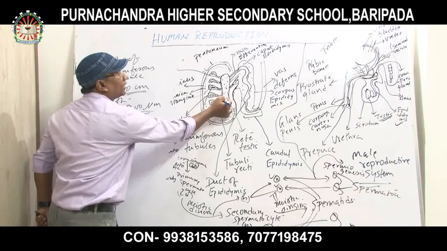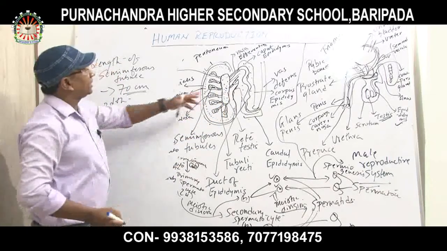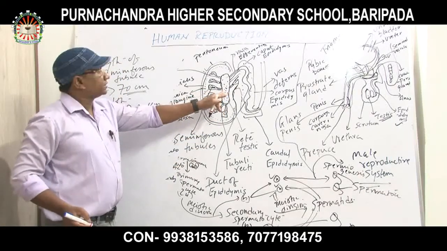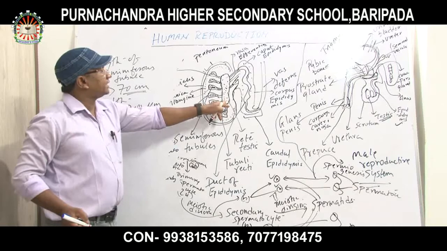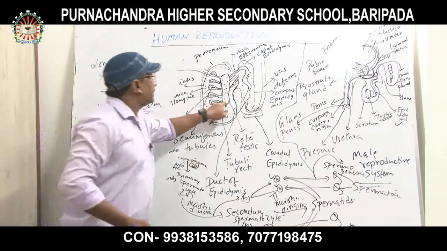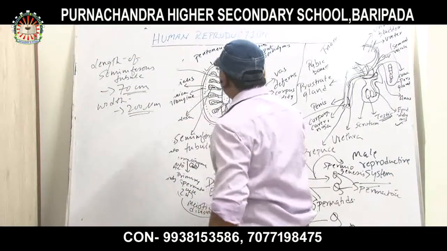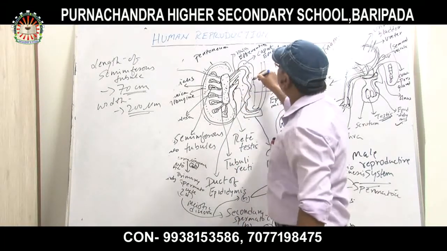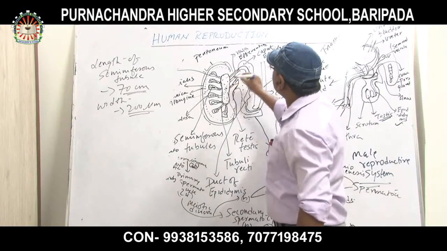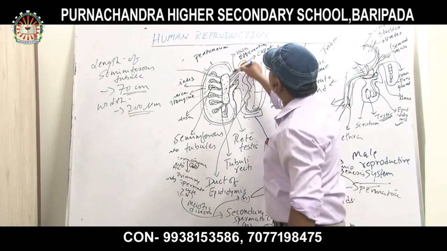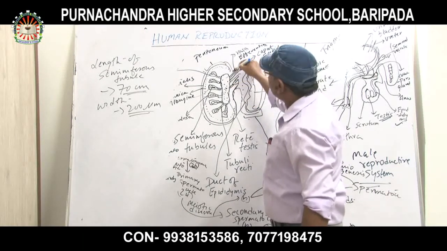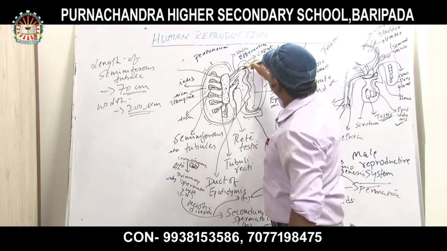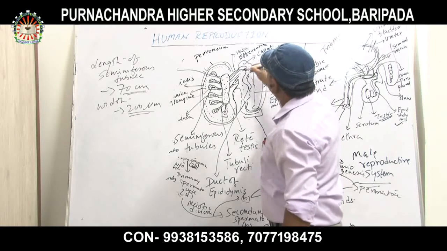to where? The rete testis. The sperms go to the rete testis and get stored for some time. Then after that, the sperms will travel from the rete testis to the epididymis via the vasa efferentia.